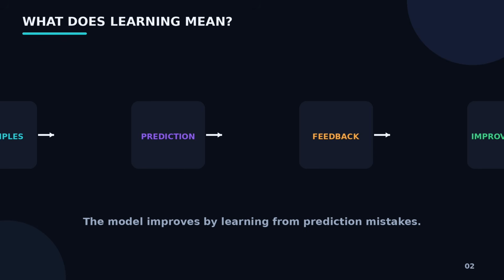When we say a machine is learning, it doesn't mean the machine is thinking like a human. It means something much more specific. The model makes predictions, compares those predictions with what actually happened, measures how wrong it was, and then changes itself so that future predictions become better. So, machine learning is essentially an iterative improvement process. The model makes mistakes, learns from those mistakes, and gradually improves.